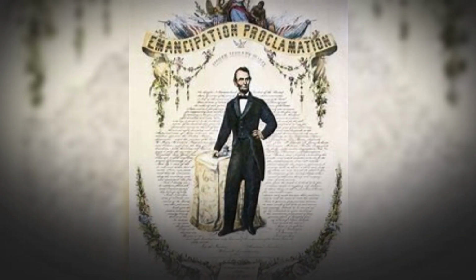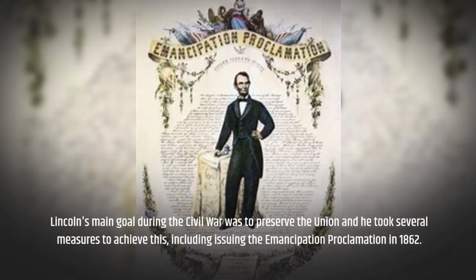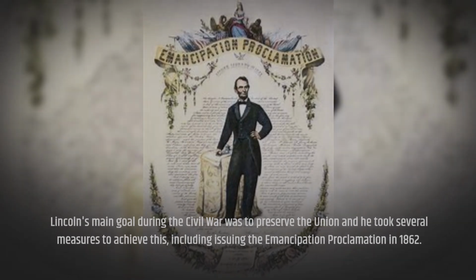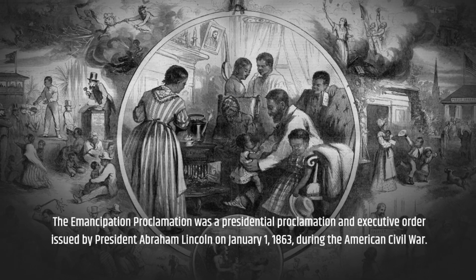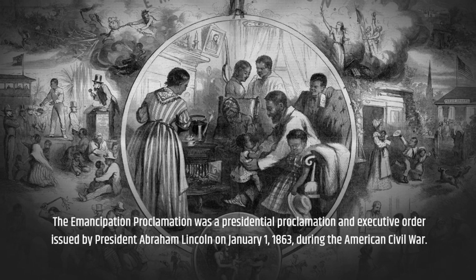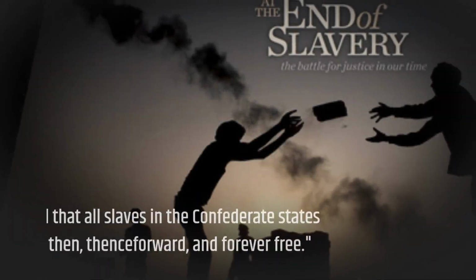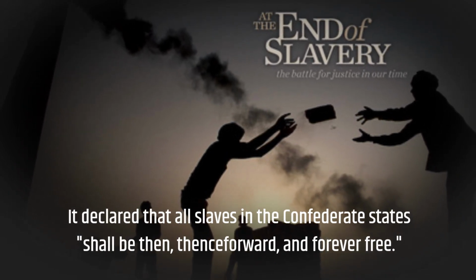Lincoln's main goal during the Civil War was to preserve the Union, and he took several measures to achieve this, including issuing the Emancipation Proclamation in 1862. The Emancipation Proclamation was a presidential proclamation and executive order issued by President Abraham Lincoln on January 1, 1863, during the American Civil War. It declared that all slaves in the Confederate States shall be thenceforward, and forever free.